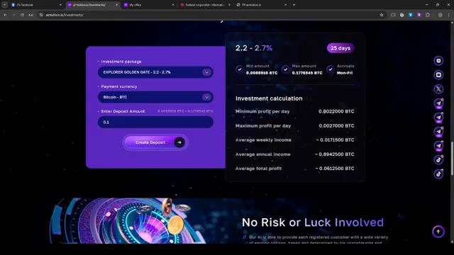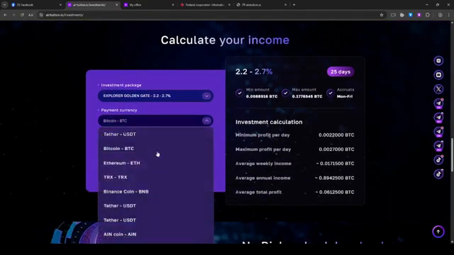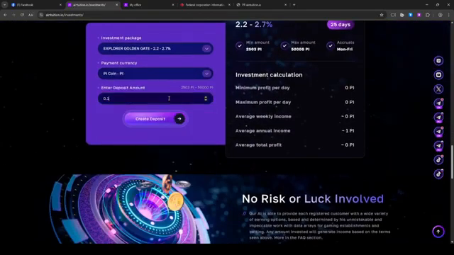So this is how much a person would be earning daily in Bitcoin if they were to deposit, for example, 0.1, which is currently what, 12,000, 13,000, something like that. And 0.9 is what they would be earning throughout the year if they were to continue to open this package over and over again. However, it lasts for 25 business days. So this is a very cool option. And again, it's also available for the pioneers.